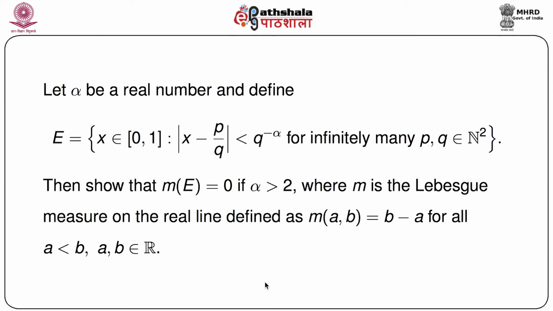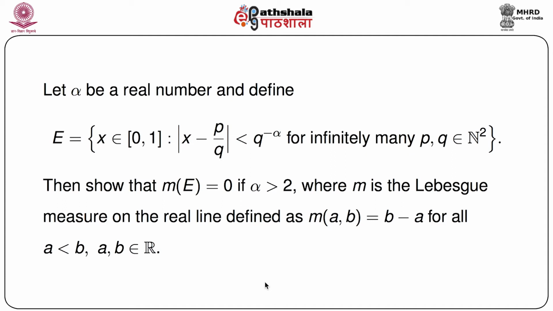Let alpha be a real number, and let us define another set E: x belongs to the closed interval 0 to 1 such that modulus of x minus p by q is less than q to the power minus alpha for infinitely many p, q belonging to N squared, that is N cross N. Whenever we have this infinitely many, at the back of our mind we can think of what is known as the Borel-Cantelli lemma. So there is a chance that the Borel-Cantelli lemma might be used to solve this problem.